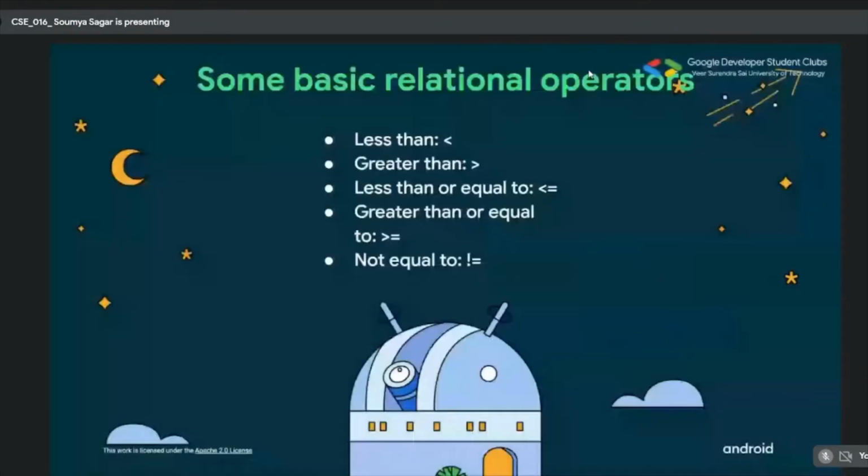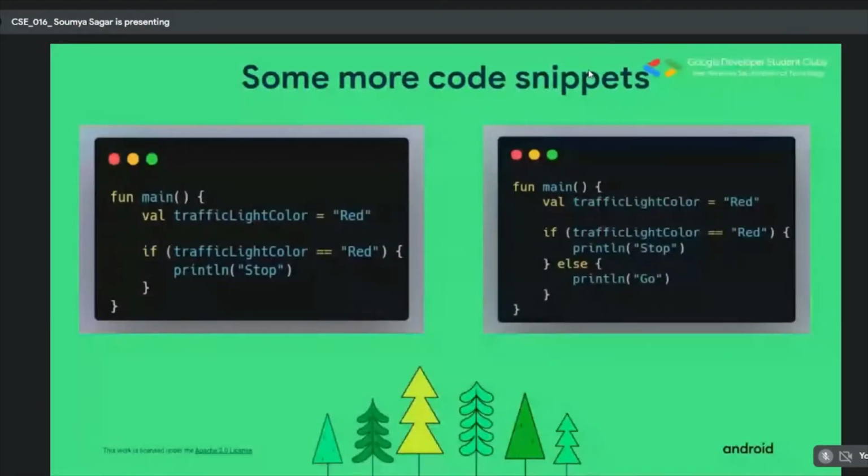These are some of the basic relational operators, because what I used before was a basic double equals to, that is the comparison operator. You can see some more, like you can compare if one thing is less than the other, or the other thing is greater, or you can use equal to also, and also you can see if one state is not equal to the other state. So these are basically the parameters you can provide in the condition. These are the basic code snippets, and have a look at this.